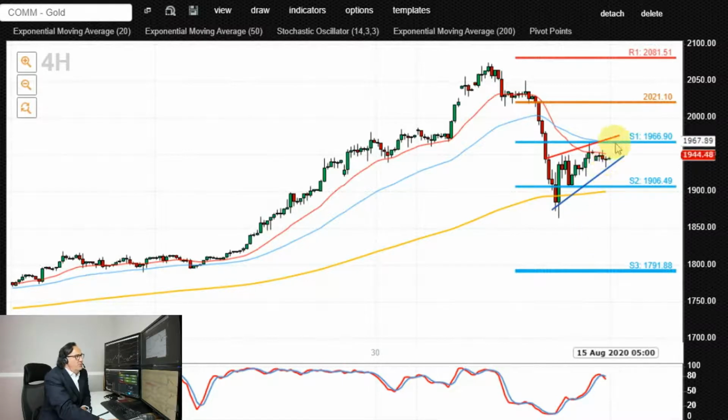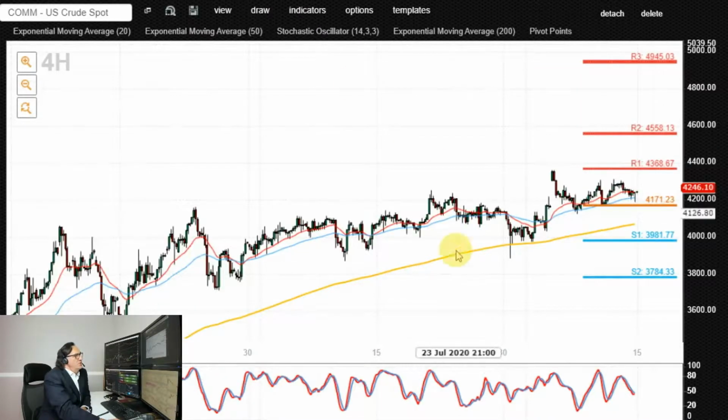Alternatively, if we see a push higher and an end of day close above 1966, 1967, and the retest of that level from above, that would negate the existence of this rising wedge, and this would become a V-shaped recovery, potentially targeting additional resistance towards 2000, 2020, 2045, 2050, possibly even 2074.